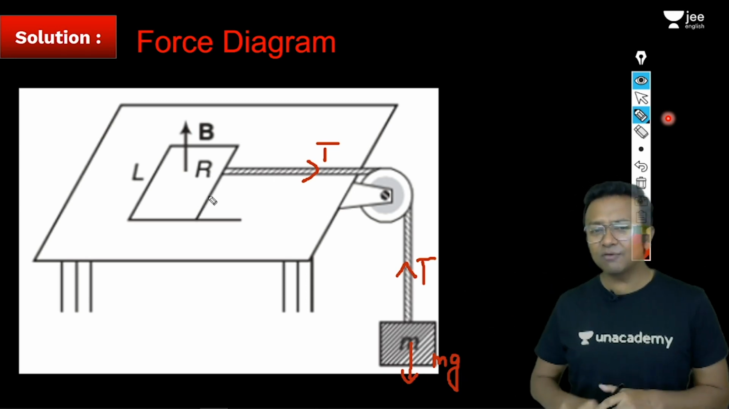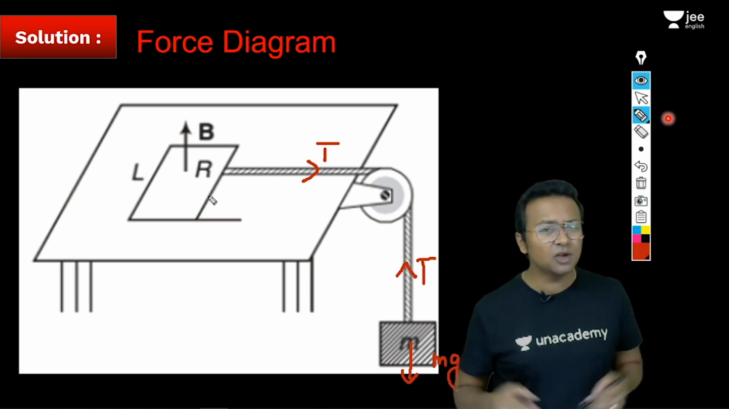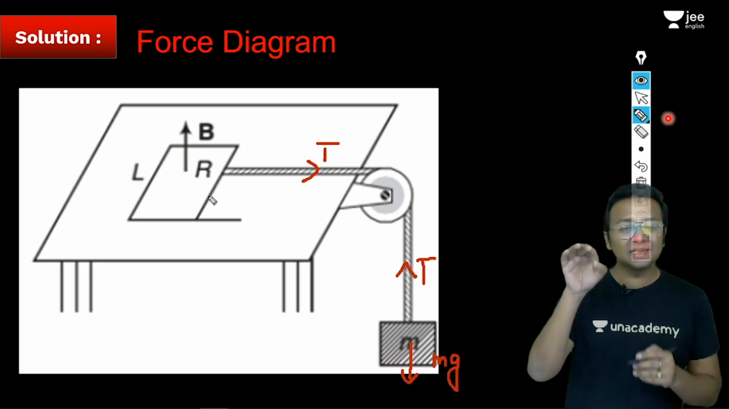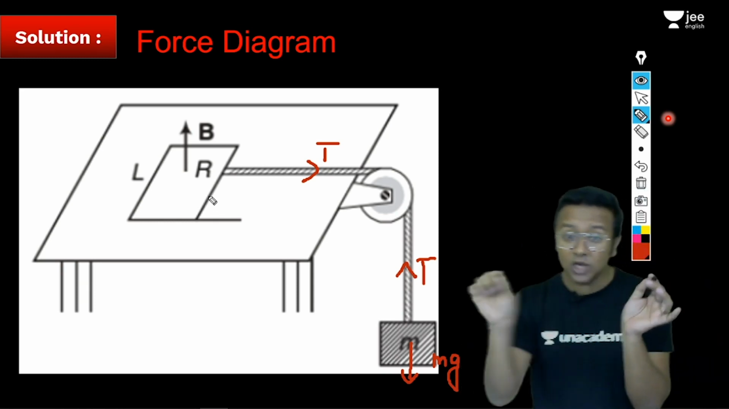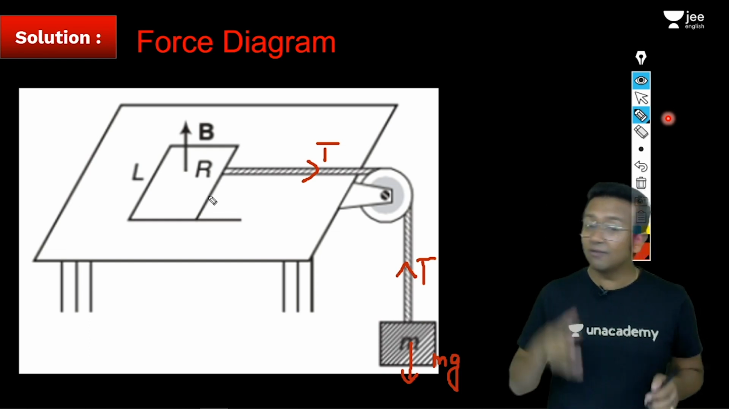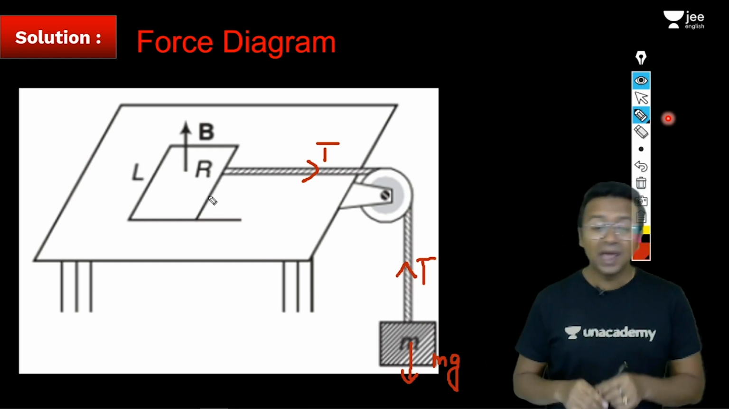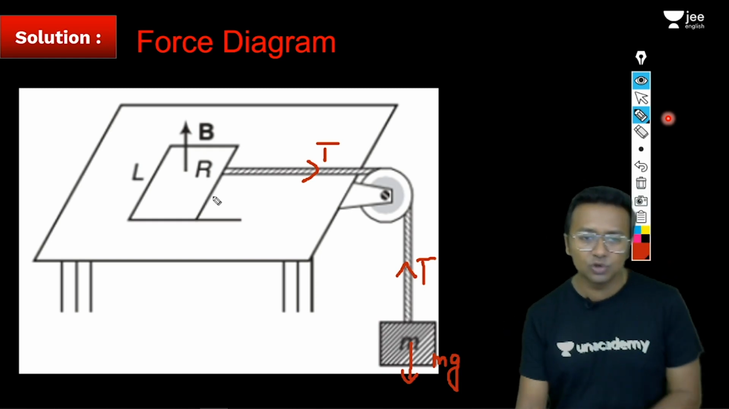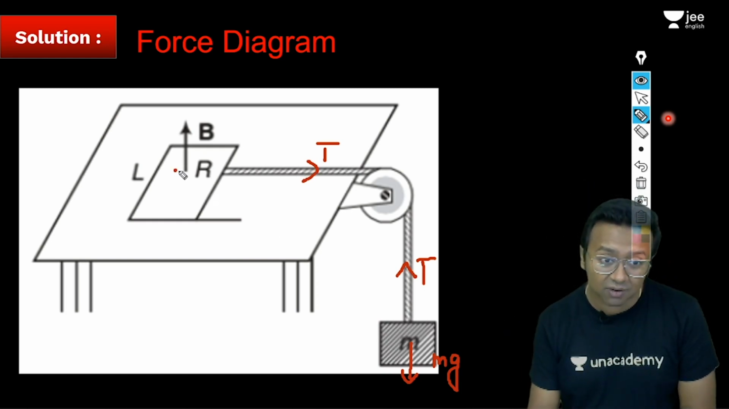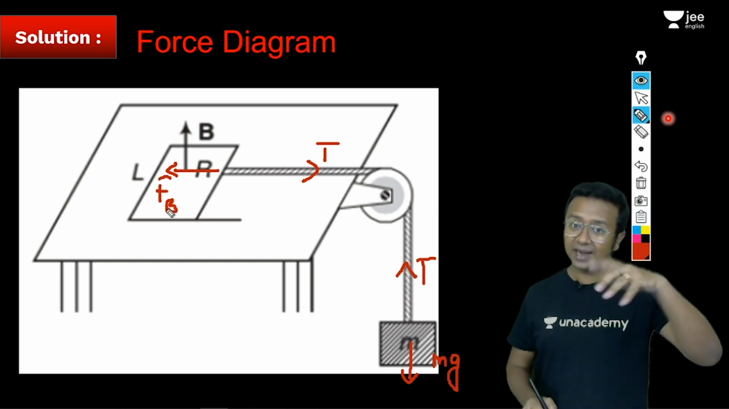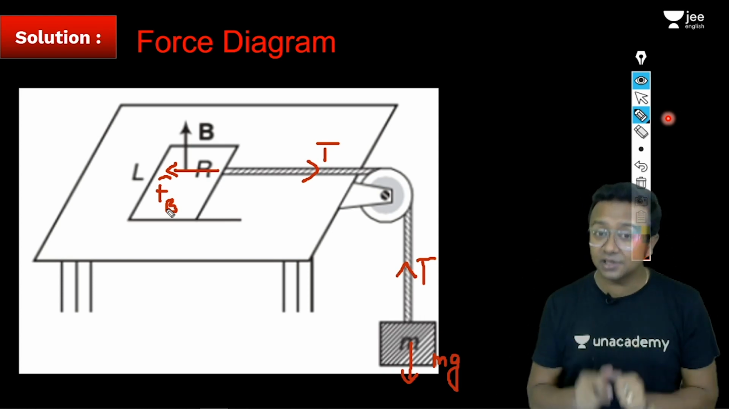But they are saying that we have to find out the terminal velocity. What is the meaning of terminal velocity? Terminal velocity means that the rod is going with a constant velocity. Acceleration is 0. If acceleration is 0, the net force acting on this rod will be equal to 0. If there is tension in this direction, there will be a force in the opposite direction, and this will be magnetic in nature.